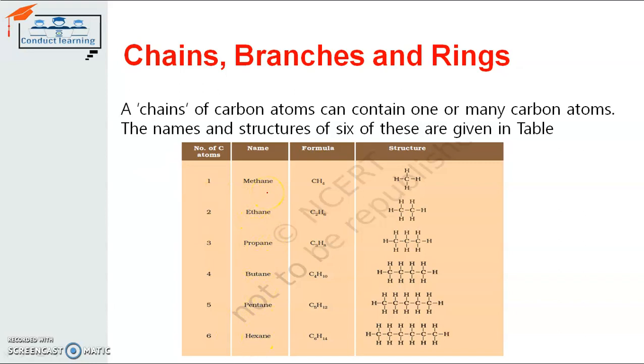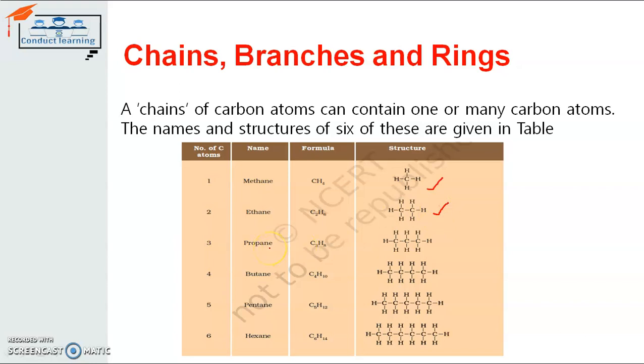This is a carbon atom bond. Here we can see the formula for methane is CH4. Here there are 4 atoms of hydrogen and 1 atom of carbon, and the structure of this is here. This is a chain of carbon atom and hydrogen atoms. Another example of the same is ethane. Here the number of carbon atoms for ethane is 2 and the number of hydrogen atoms is 6. So accordingly the carbon chain is there, and the other bonding is with hydrogen. So it is another example of chain architecture of carbon atoms.